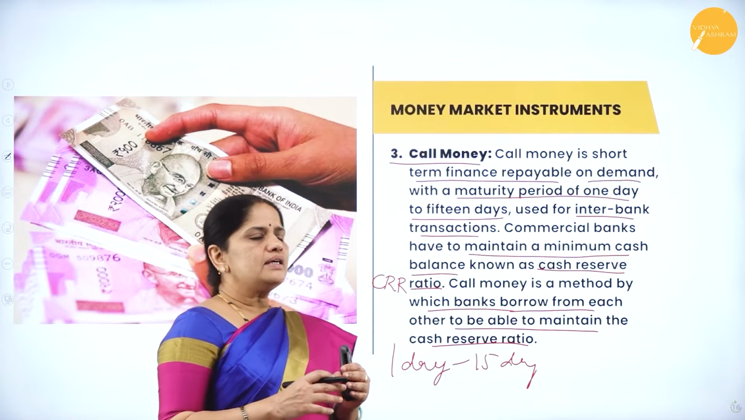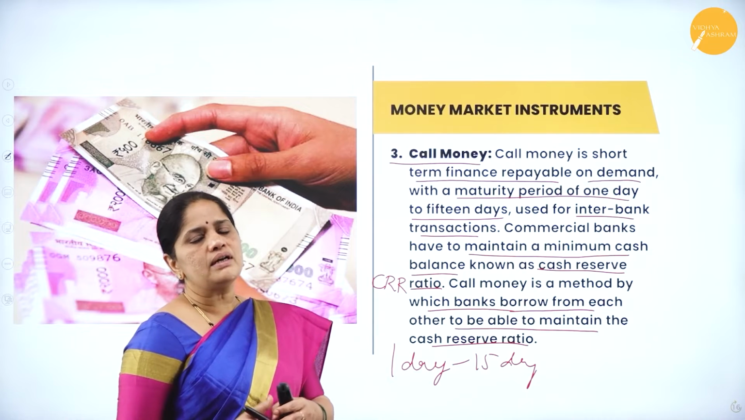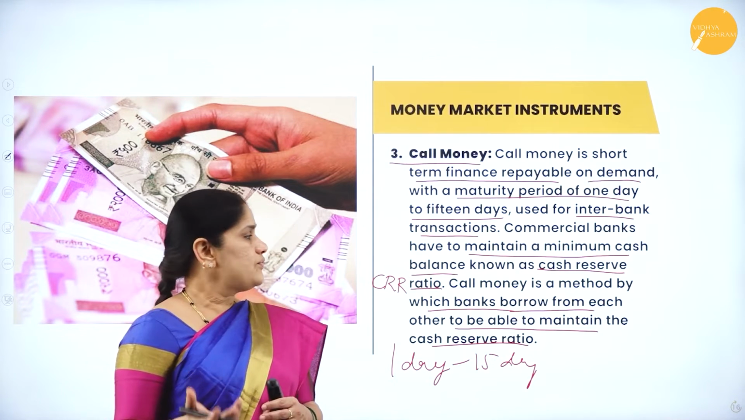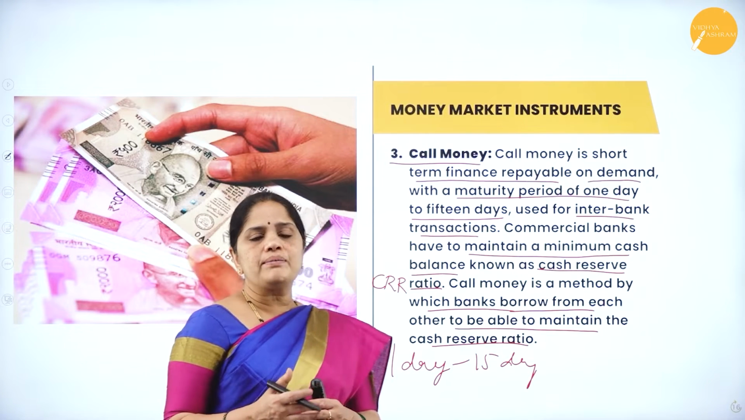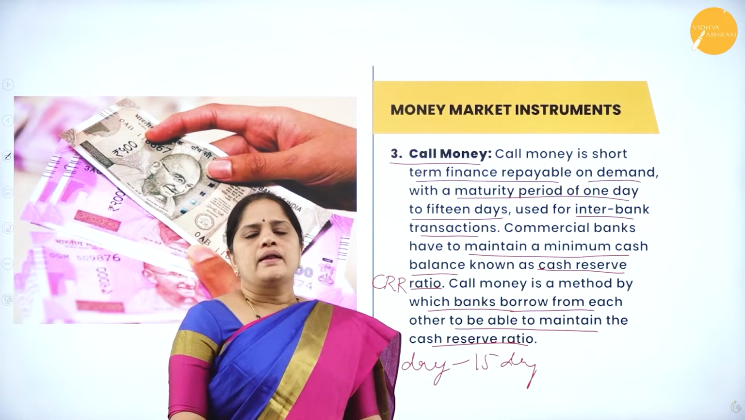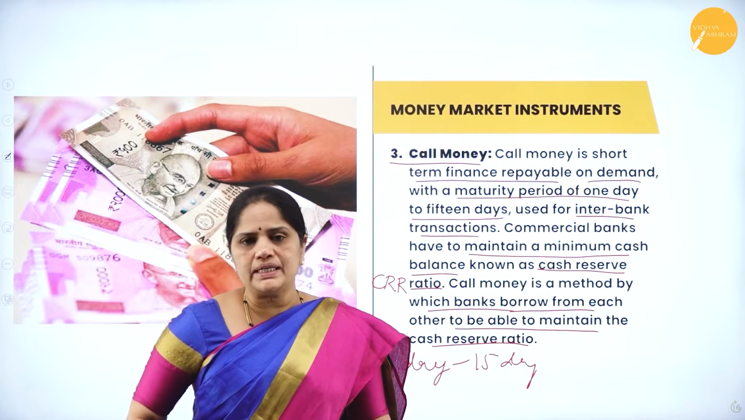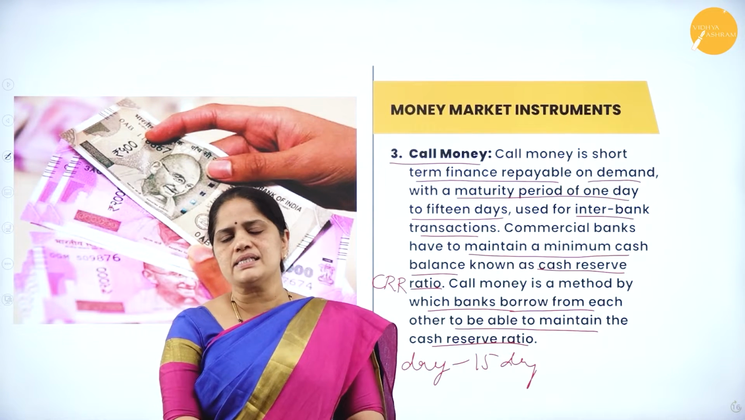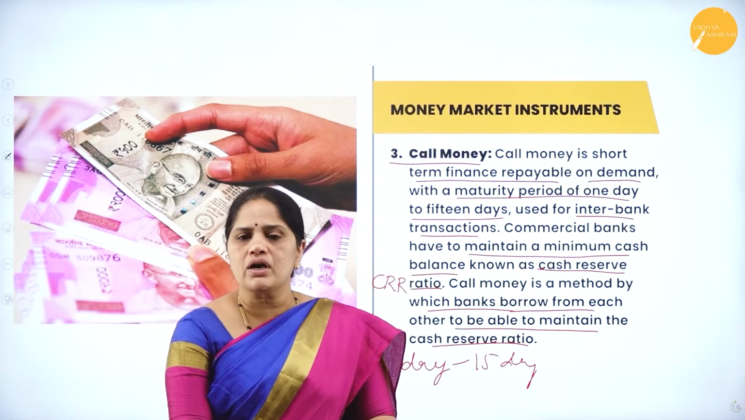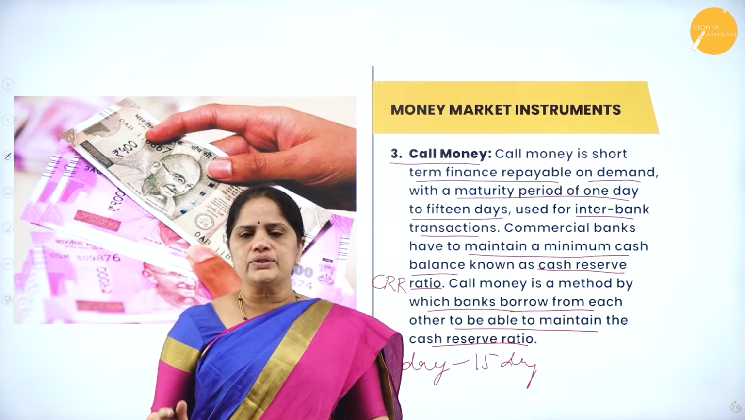So, whenever the banks don't have sufficient funds, they borrow from each other for a period of 1 day or for a maximum period of 15 days. So, they borrow from each other to maintain this cash reserve ratio. Now, we should understand that whenever the banks borrow from each other, they have to pay an interest called the call rate. Now, this call rate keeps on varying from day to day and hour to hour.